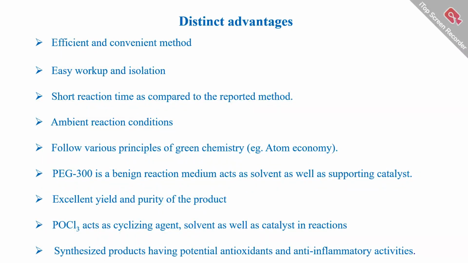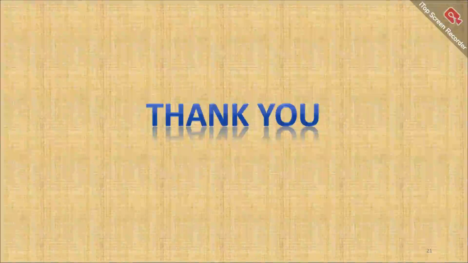It follows various principles of green chemistry, including atom economy. POCl3 is a benign reaction medium, acting as a solvent as well as a supporting catalyst. Excellent yield and purity of the product are obtained. POCl3 acts as a cyclizing agent, solvent as well as catalyst in this reaction. The synthesized products have potential antioxidant and anti-inflammatory activity.